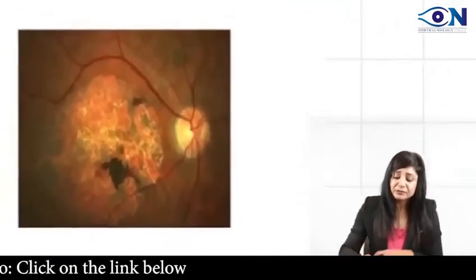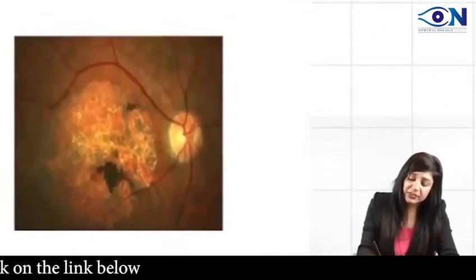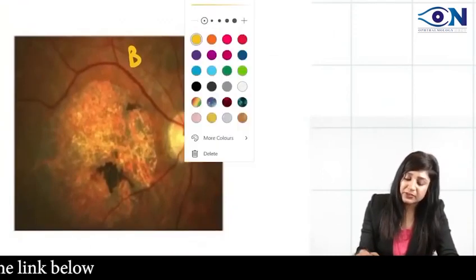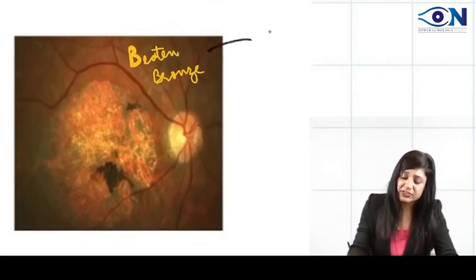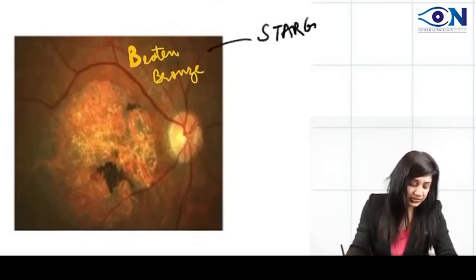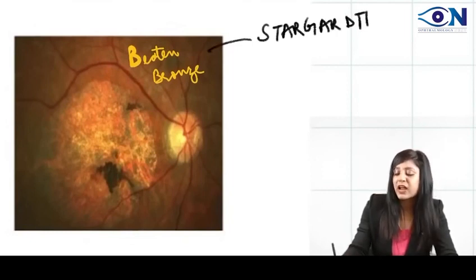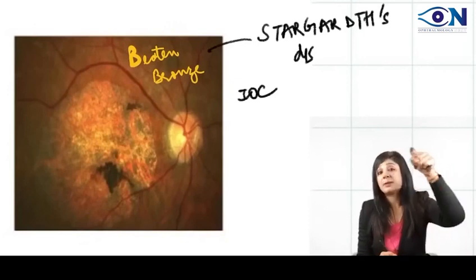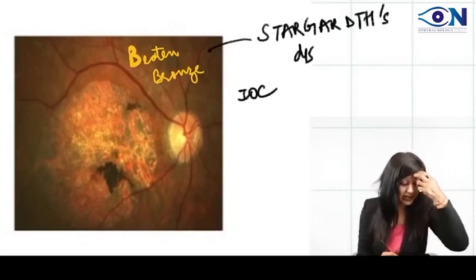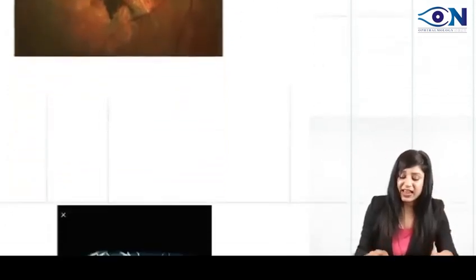और ये क्या है? This is the very very typical beaten bronze appearance. Beaten bronze appearance is found in cases of Stargardt disease. Now, what is the investigation of choice here? Investigation of choice in the Best disease was the EOG, while the investigation of choice here is actually FFA.